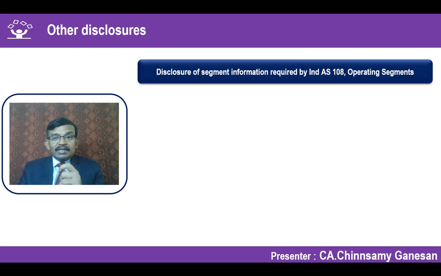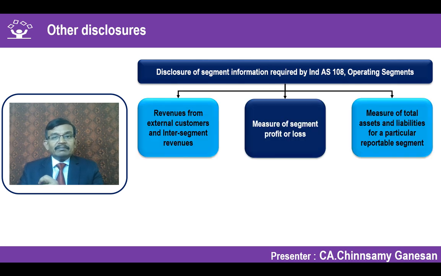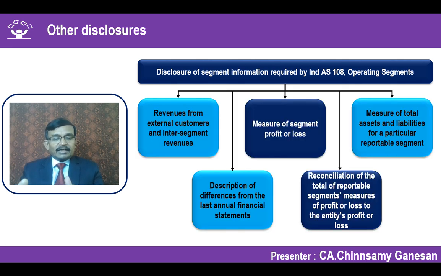operating segments. If the entity is operating in different segments, 108 is talking about disclosure of segment information. That segment information should also be provided for the interim periods, not only for the year-end annual period, but it should also be given for every interim period. So whatever is the disclosure required as per Ind AS 108 has to be given.